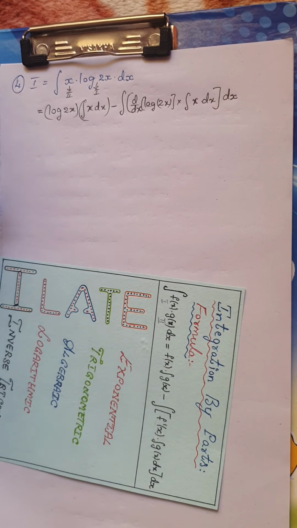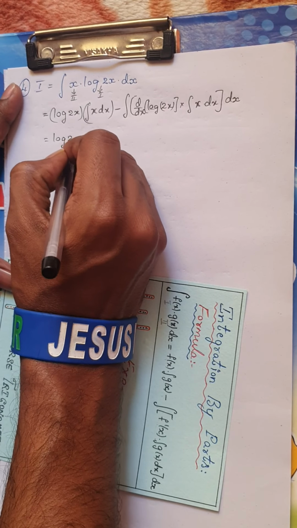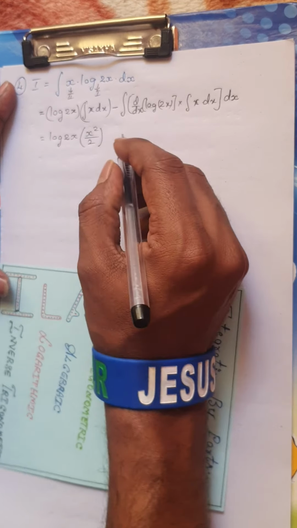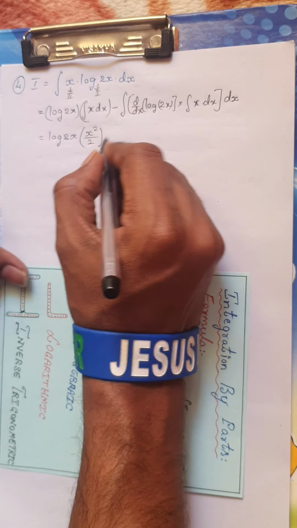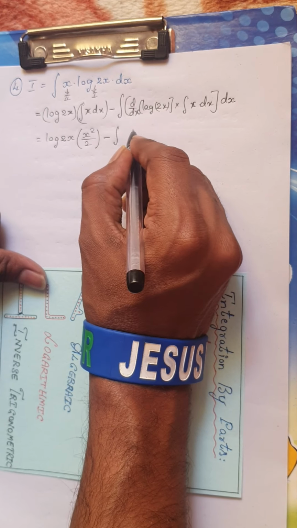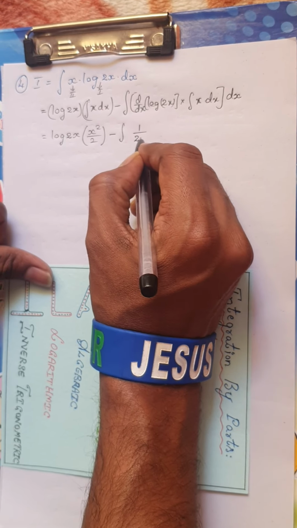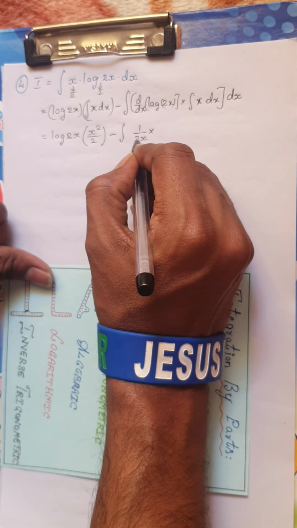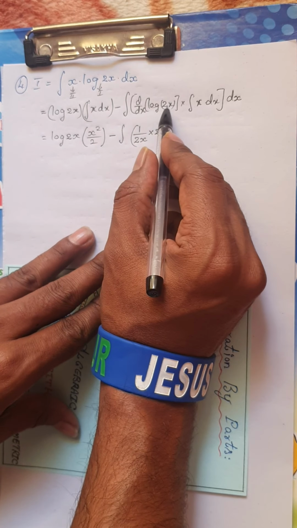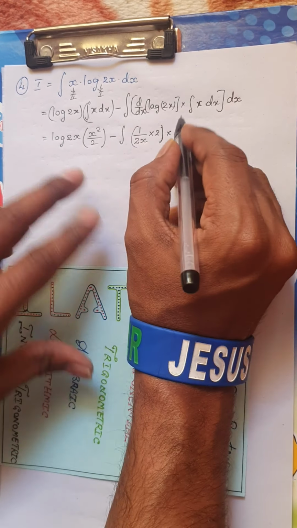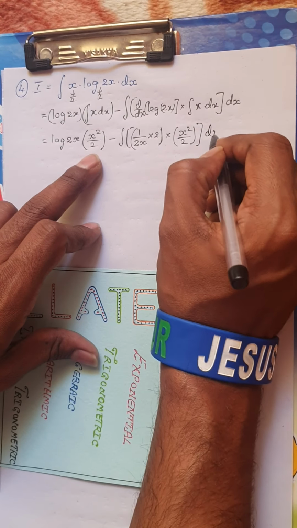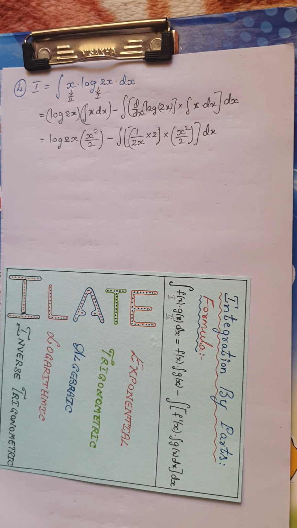Now this is nothing but log 2x as it is. Now what is integral of x? We know integral of x is x square by 2. Right, minus integral of, now what is the derivative of log 2x? Remember, the derivative of log of f of x is 1 by f of x into the derivative of 2x, which is 2. I hope you remember this. You have to know the process of differentiation also here, into, now what is integral of x? As I have already done it, write this term again and you integrate this with respect to x in the next steps. Okay, and see what happens.